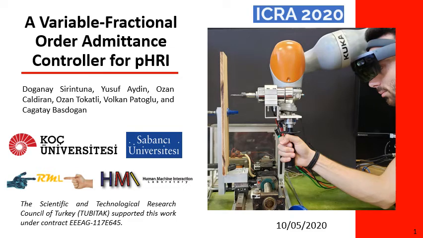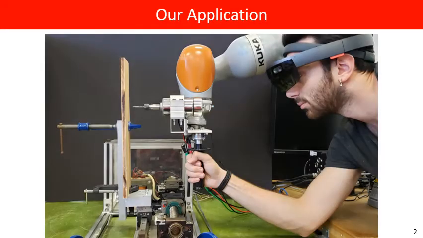Today I will present our paper named A Variable-Fractional Order Admittance Controller for pHRI. I would like to note that this study is supported by the Scientific and Technological Research Council of Turkey. In this study, we present a new variable-fractional order admittance controller for physical human-cobot interaction. Our application is collaborative drilling. We show that our controller outperformed the alternative admittance controllers existing in the literature in task performance.